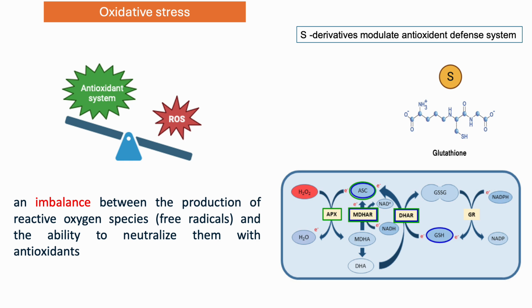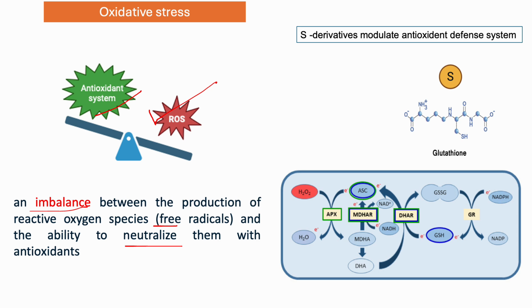So let's talk about oxidative stress. In plants or in mammals, due to cellular mechanisms, a lot of ROS can be generated. But at the same time, our antioxidant system can scavenge this generated ROS. But when ROS generation is in excess, plants and mammals face oxidative stress. That means an imbalance between the production of ROS, free radicals, and the ability to neutralize them with antioxidants.